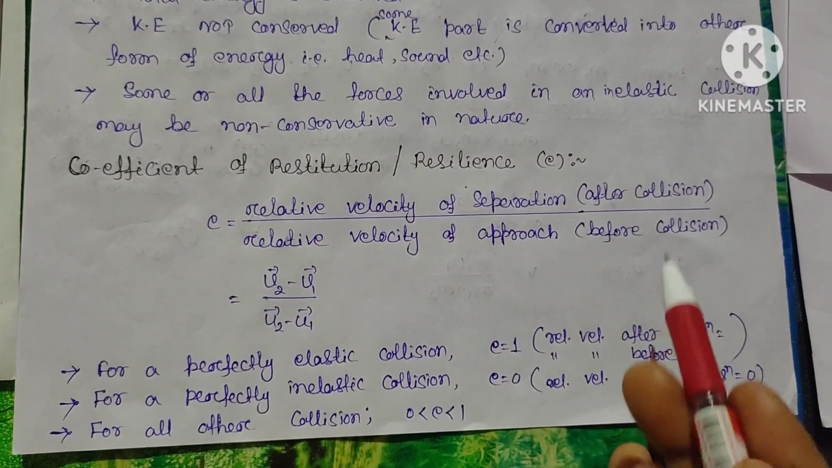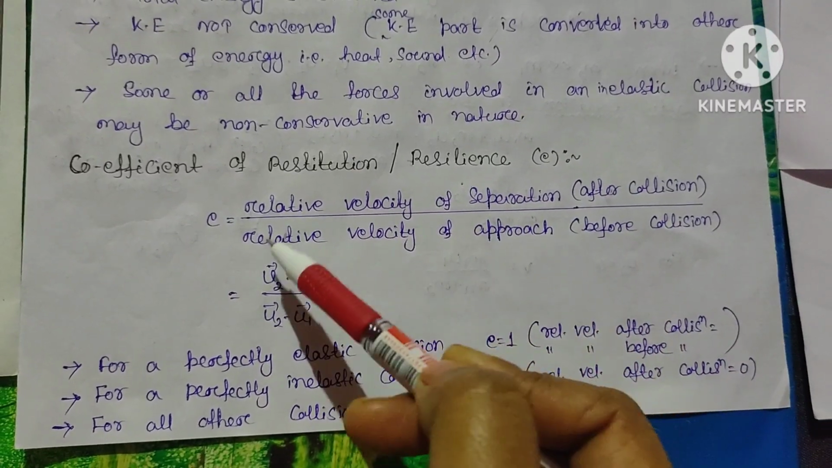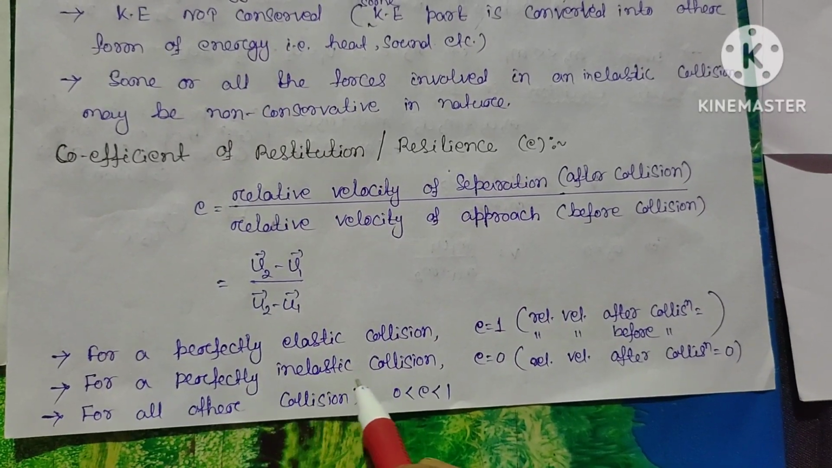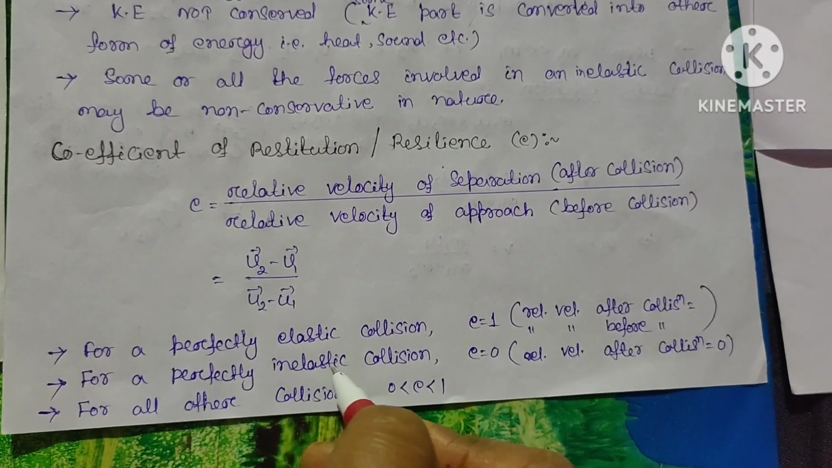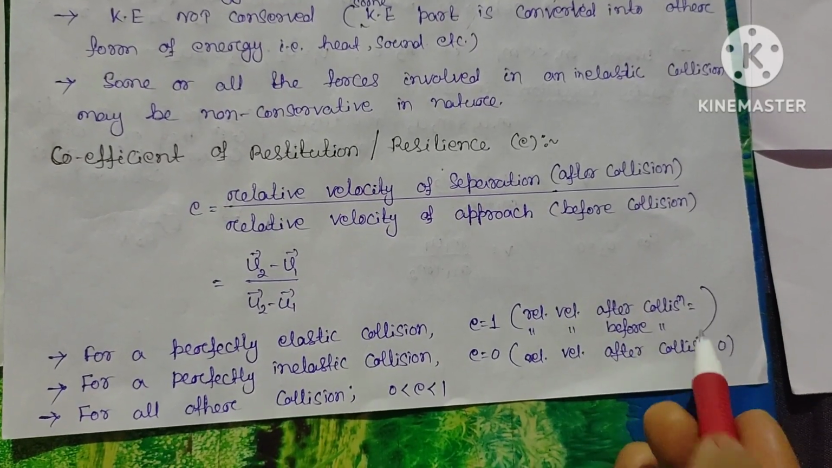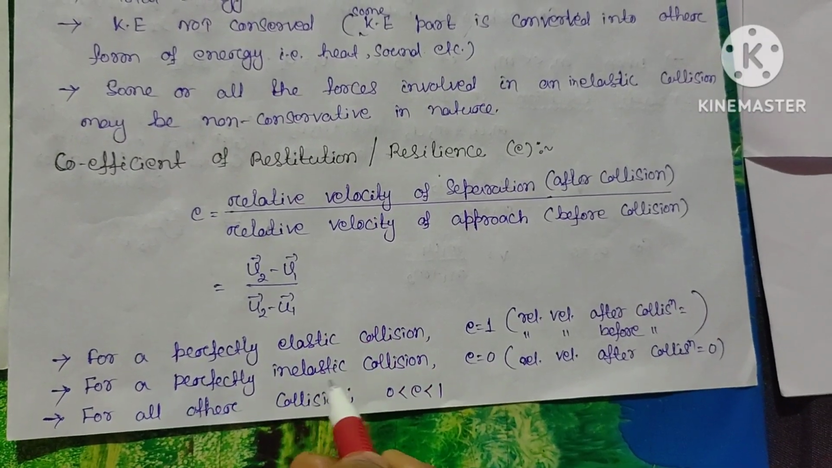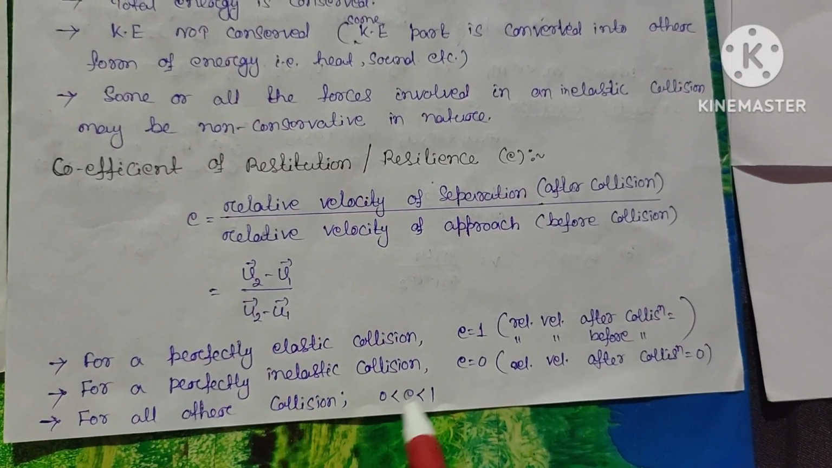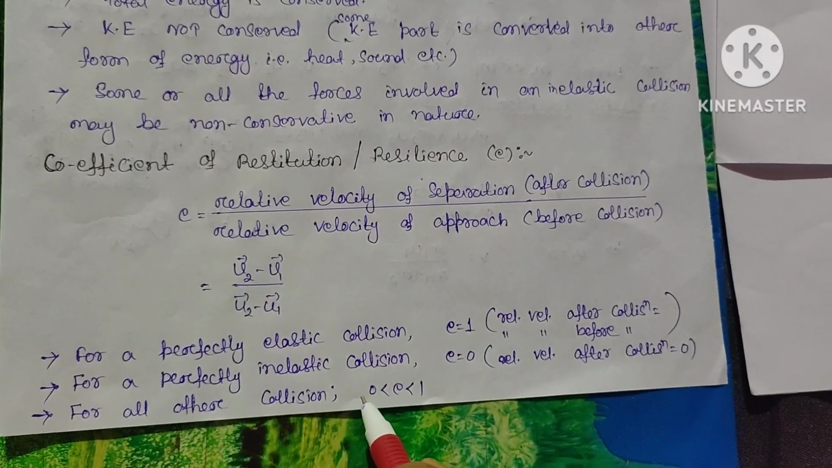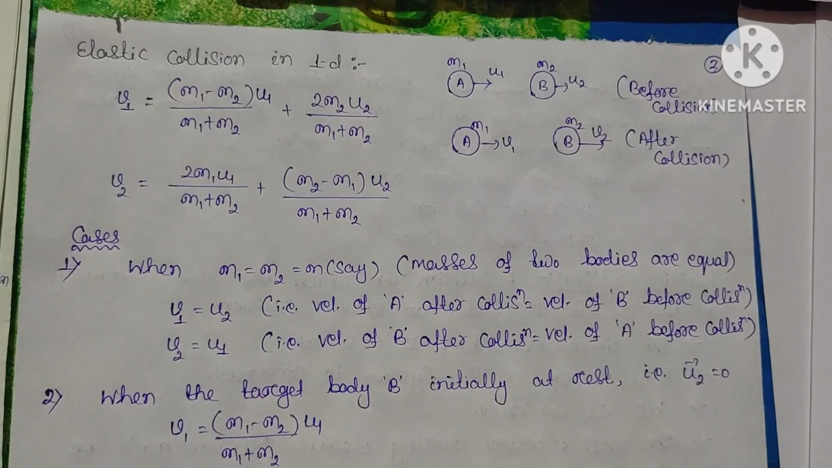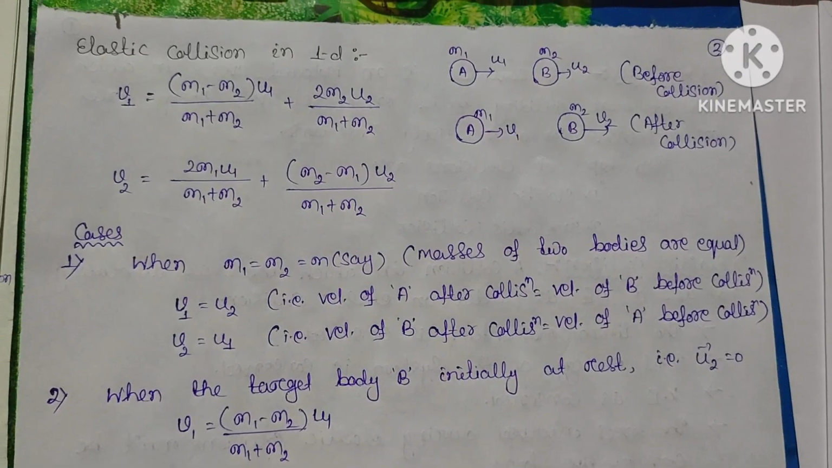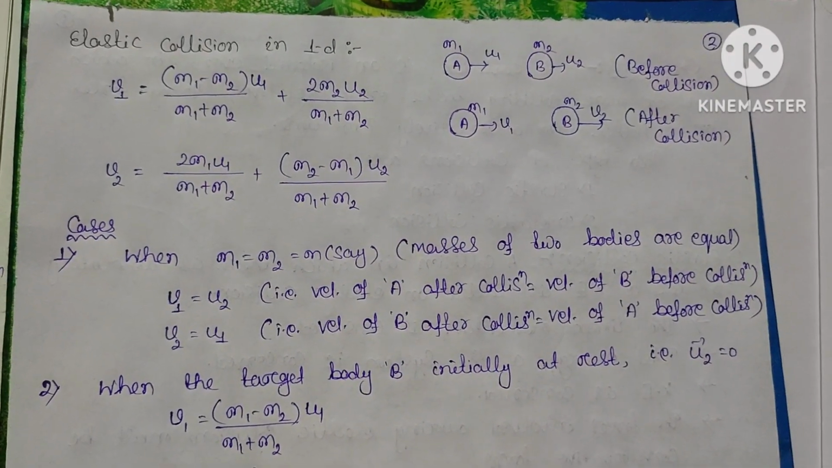For a perfectly elastic collision, the coefficient of restitution e will be 1, that is, the relative velocity after collision will be equal to the relative velocity of approach before collision. But for a perfectly inelastic collision, e equals 0, or we can say that the relative velocity after collision will be 0. For all other collisions, the coefficient of restitution e lies between 0 and 1. So in elastic collisions in one dimension, these are some basic formulas. You just have to recall these formulas and we will solve some questions.